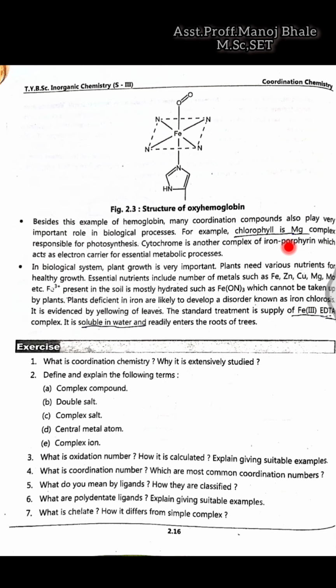Also chlorophyll which is present in the plants, and this chlorophyll is responsible for the photosynthesis reaction. Cytochrome is also another complex, which is the iron porphyrin, which is the electron carrier for most of the metabolic processes. So these cytochromes or chlorophylls are also present in most of the plants, and these are used for the synthesis of food.